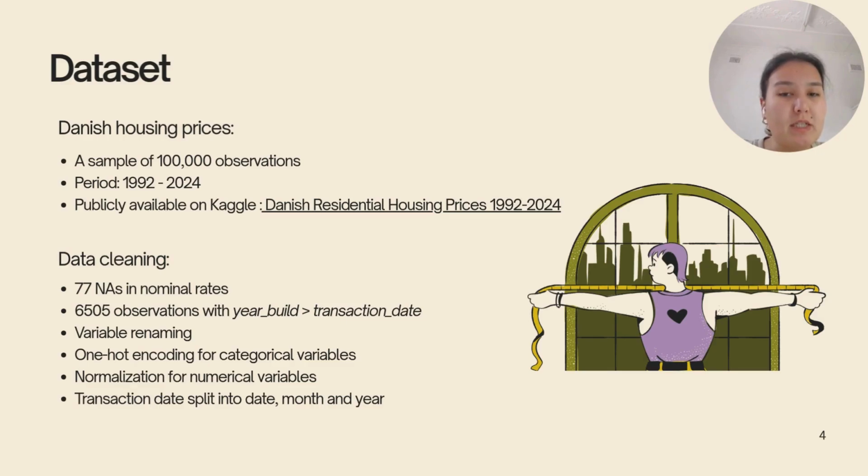Before modeling, I did some data cleaning. I dropped some missing observations. Then I dropped some observations where year built was later than year of transaction, because the difference of up to 30 years seemed to be a bit suspicious. So those observations were dropped, and I did some variable renaming so it's easy to work with them. I applied one-hot encoding for categorical variables and normalization for numeric variables, and also transformed transaction date so it's better suited for the modeling purposes.